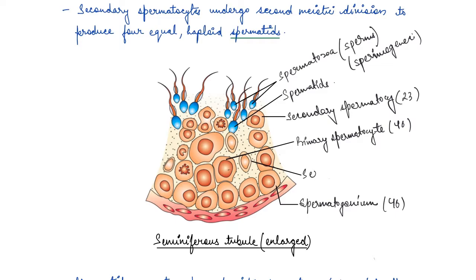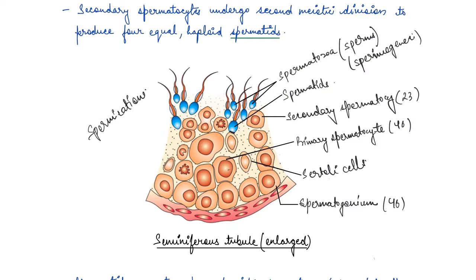These are basically Sertoli cells. They provide nourishment, right? As you can see here, the head of the sperm is embedded in the Sertoli cell. So after spermiogenesis, for nutrition, the sperm heads are embedded in the Sertoli cell, and they are finally released from the seminiferous tubules by the process of spermiation, right?